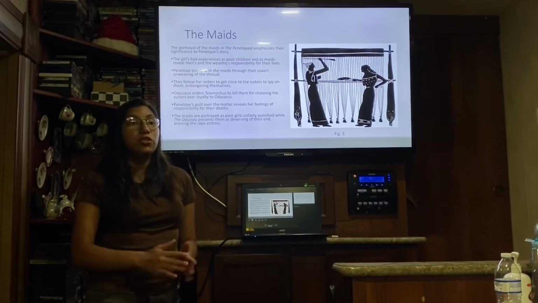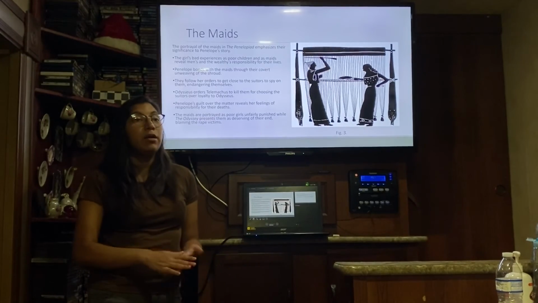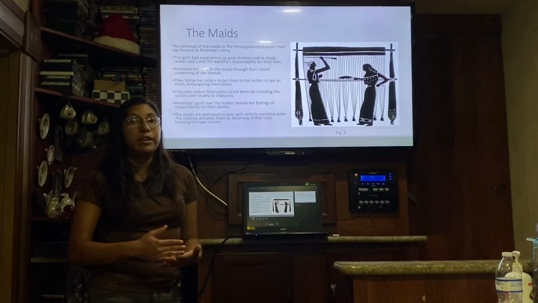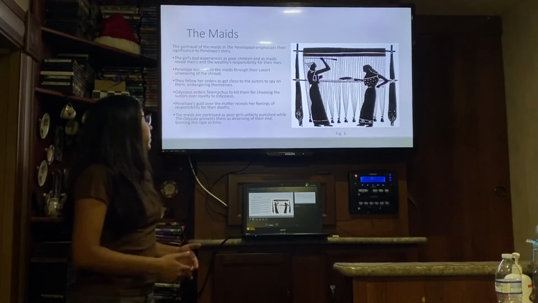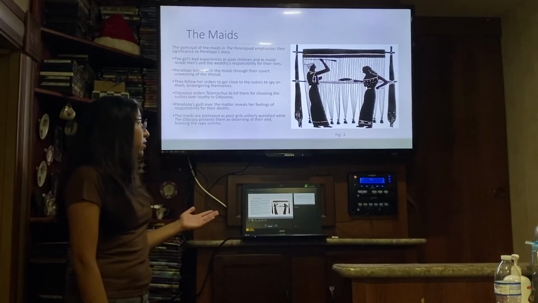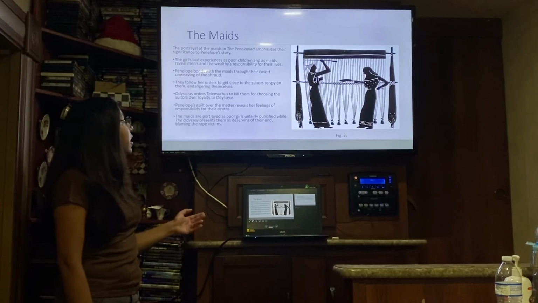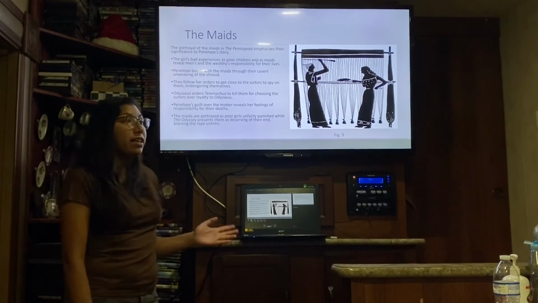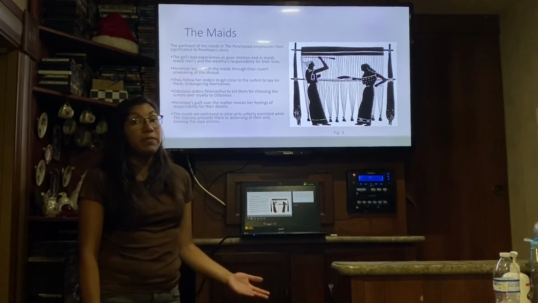She does say that she took a large part in raising them, and she feels a large responsibility for their deaths. Lastly, the maids are portrayed as poor girls unfairly punished, while the Odyssey presents them as deserving of their end, basically blaming the rape victims.